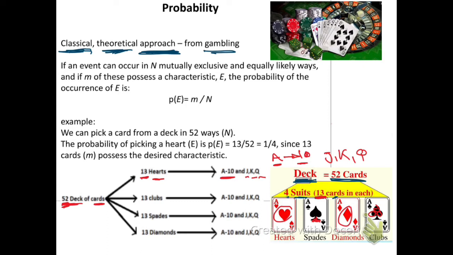For the people who find it difficult to memorize the names of the shapes, each one of them will have cards from 1 to 10, which you call A to 10, because there is no 1. The 1 is ace. Ace means 1. And another 13 clubs. So these are hearts. Here clubs. These are the clubs, from A to 10, joker, king, queen. This is the spade, which is an upside-down heart, and 13 diamonds.